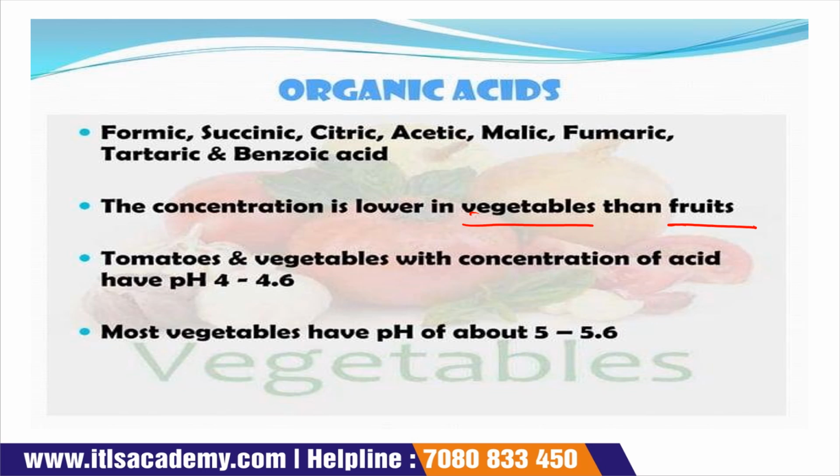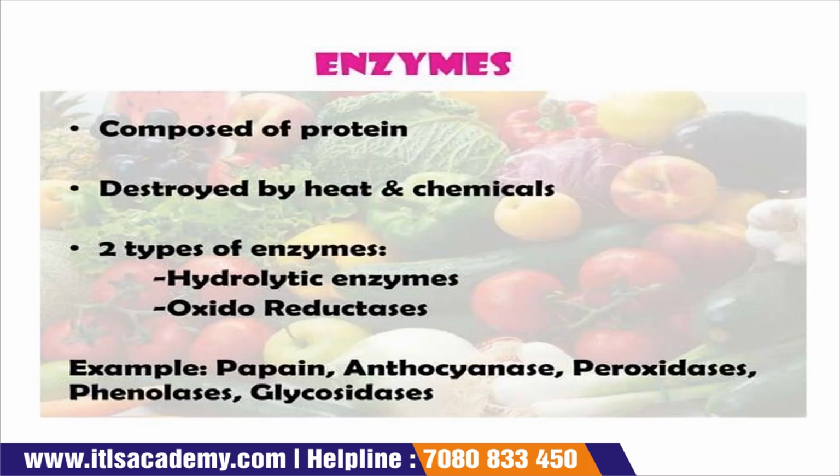In fruits the amount of organic acids is high, but in vegetables the amount is low. Tomato and vegetables with a concentration of acid have pH 4 to 4.6, but mostly the pH of the fruits is between 5 and 5.6.